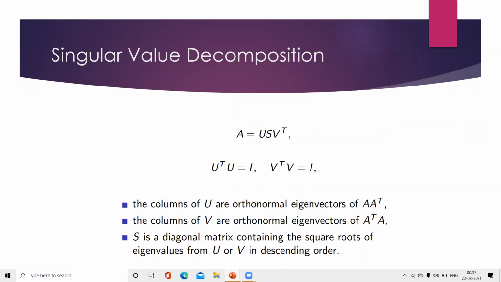Let A equal U into S into V transpose. Here U is the orthogonal matrix, S is a diagonal matrix, and V transpose is the transpose of an orthogonal matrix. That is, U transpose into U is 1, and V transpose into V equals 1. The columns of U are the orthogonal eigenvectors of A into A transpose. The columns of V are the orthogonal eigenvectors of A transpose A. S is a diagonal matrix containing the square roots of eigenvalues from U or V in decreasing order.